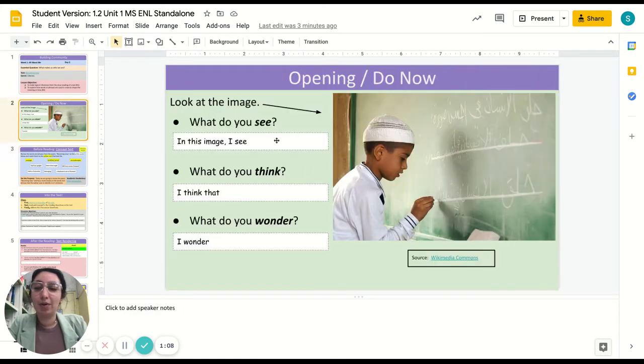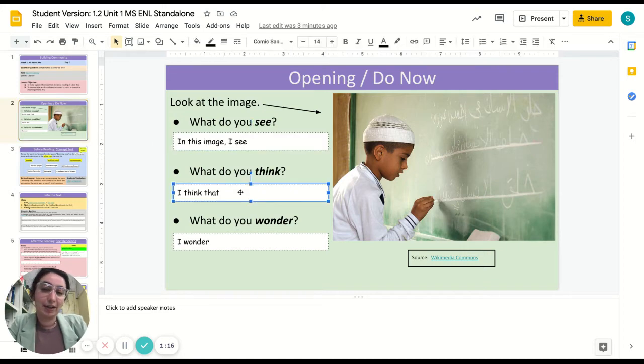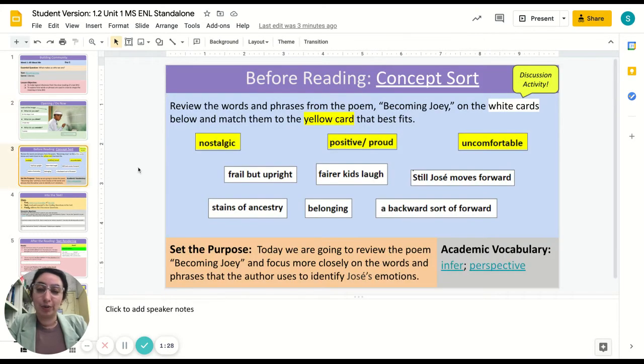So the opening do now is very similar to the previous day. What do you see? What do you think? What do you wonder about this picture? The sentence starters are already here in these text boxes, and students can complete them. After that, you can go over them as a class to hear some different perspectives, and then launch into the before reading.